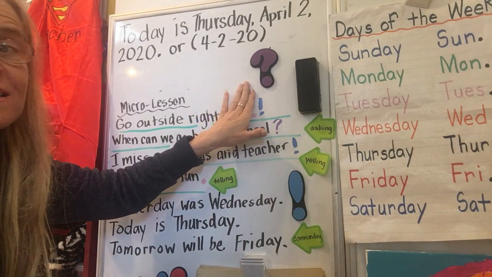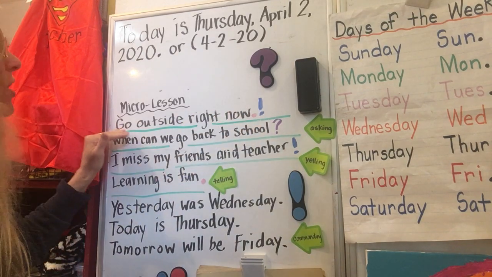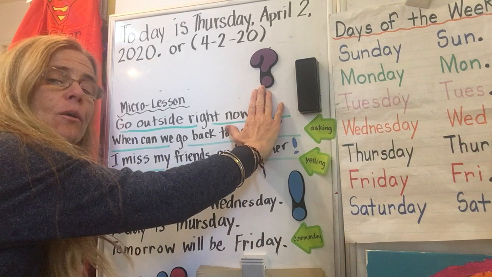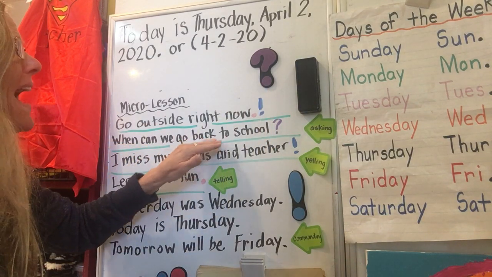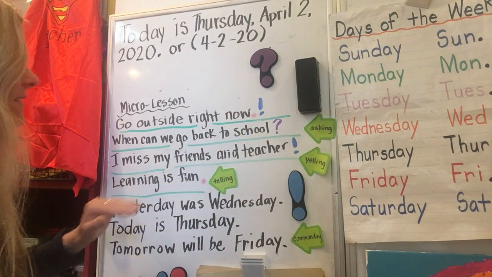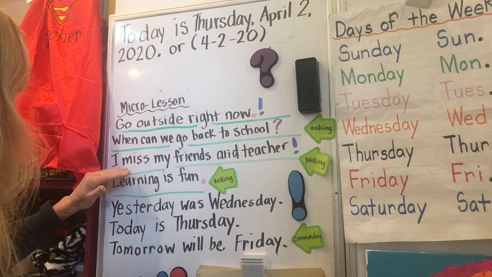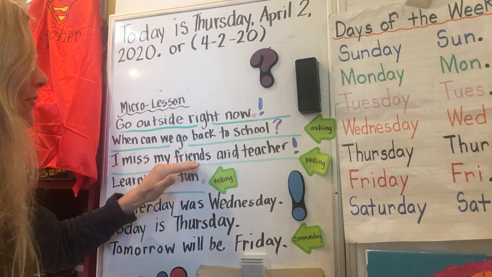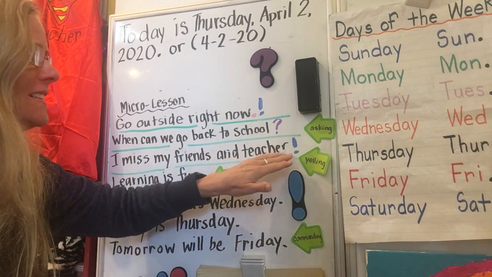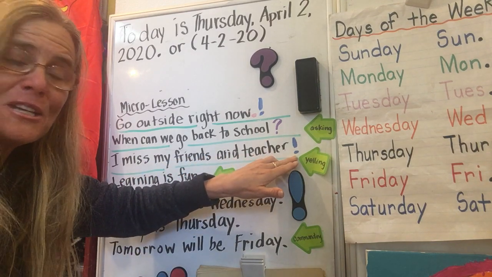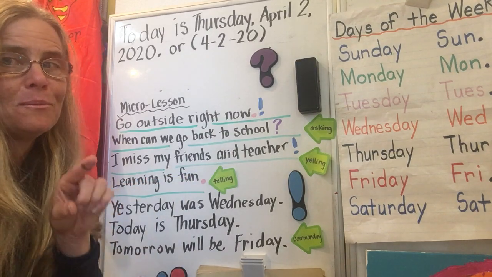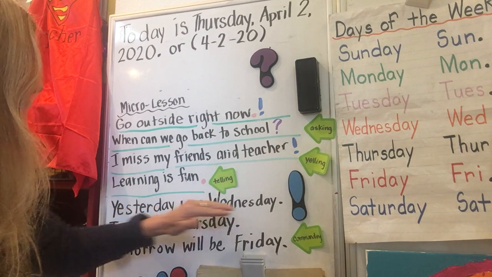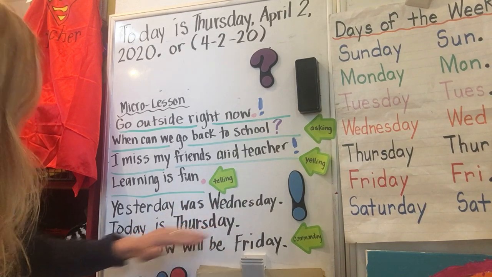I would use an exclamation point. Go outside right now. I would use a period. When can we go back to school? Question mark. I miss my friends and teacher. Exclamation point. Learning is fun. Period.